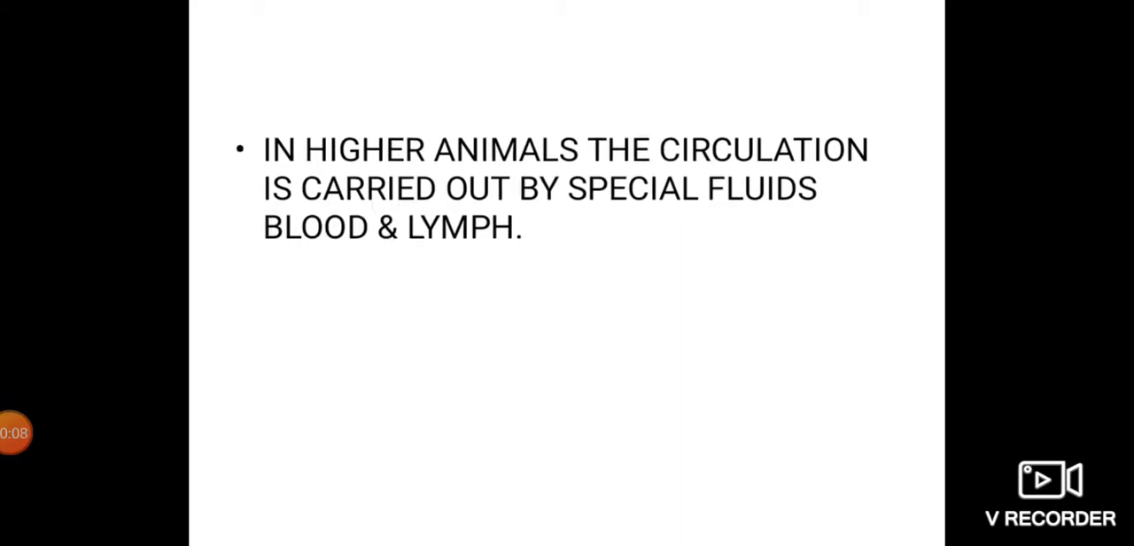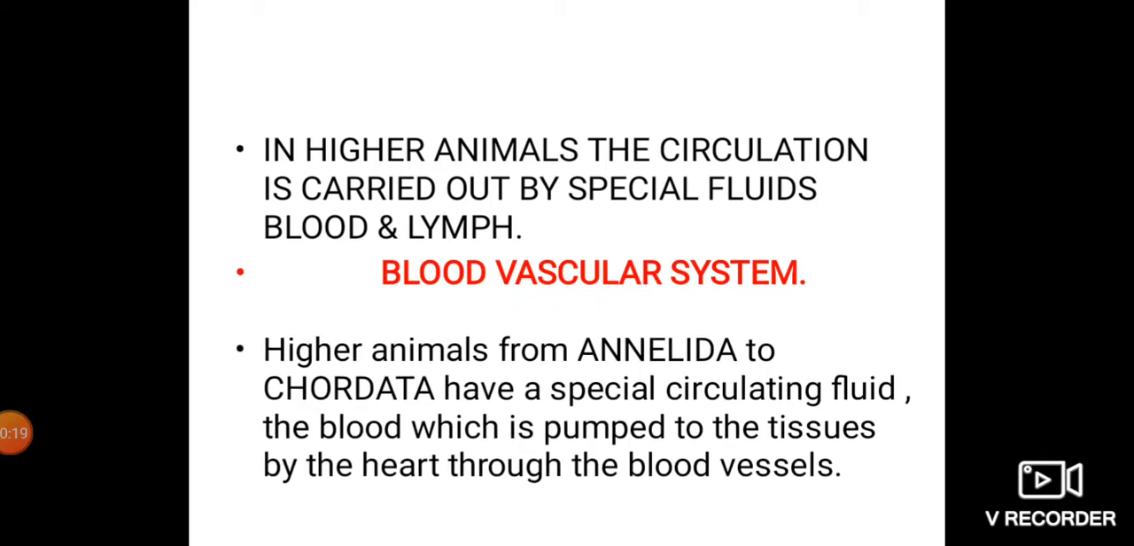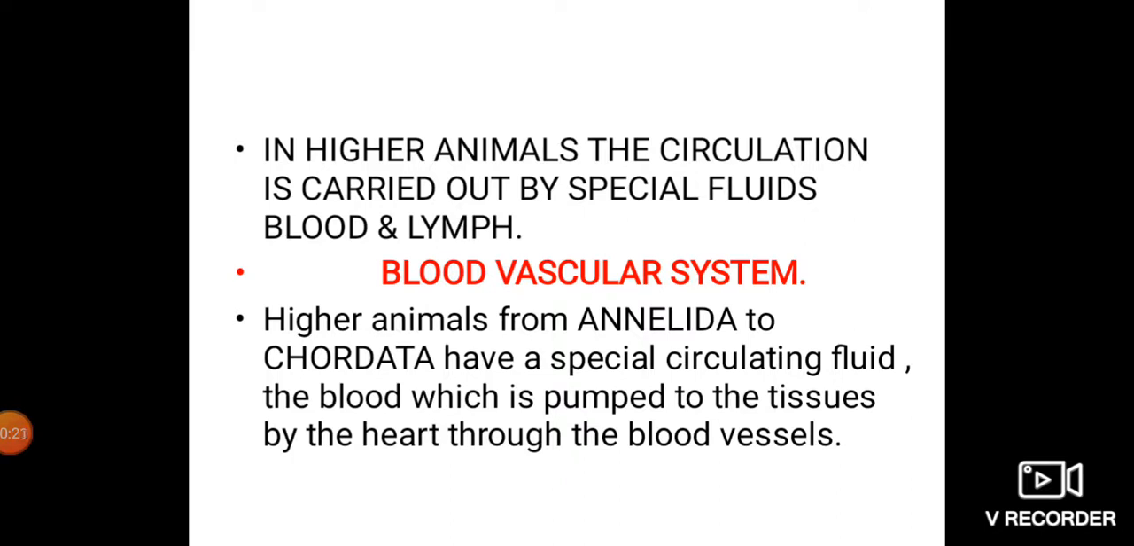Circulation in animals is the next part of our lesson. In higher animals, the circulation is carried out by special fluids called blood and lymph. First, the blood vascular system. Higher animals from annelids to chordata have a special circulating fluid, the blood, which is pumped to the tissues by the heart through blood vessels.